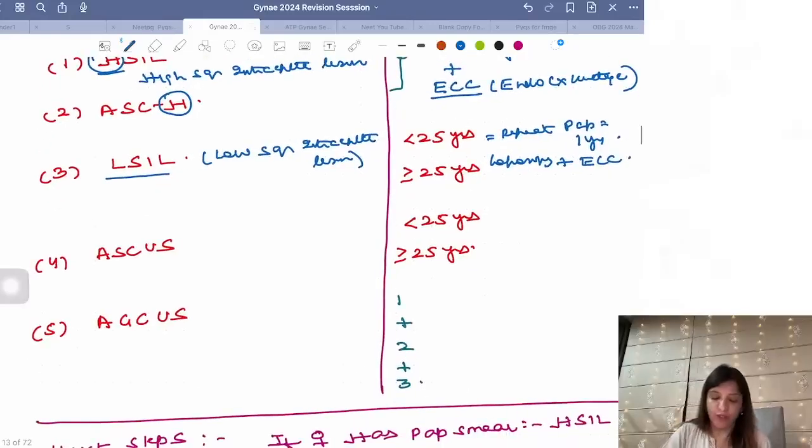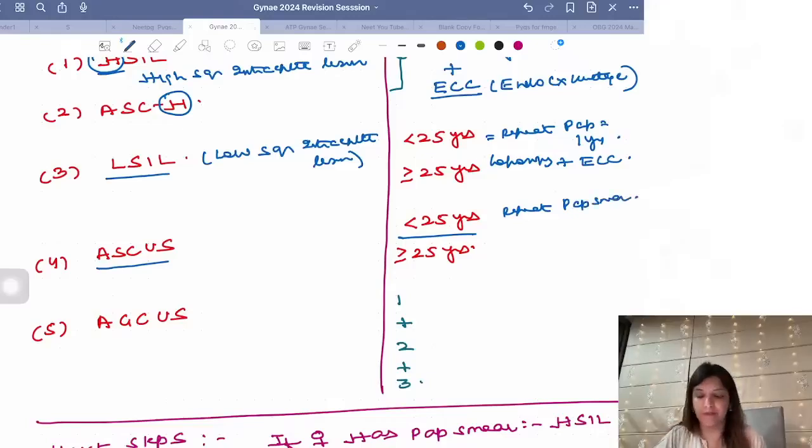Now, if report is ASCUS, ASCUS means atypical squamous cells of unknown significance. So the pathologist is saying, I am not able to understand what the report is. There are some atypical squamous cells. In that case, again see the age of the patient. If age of the patient is less than 25 years, repeat pap smear in 6 months to 1 year time. If the age of the patient is more than 25 years, now I'm going to follow it with HPV DNA testing.